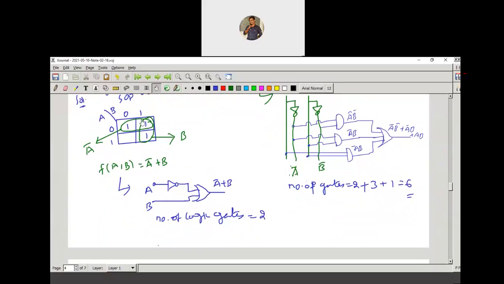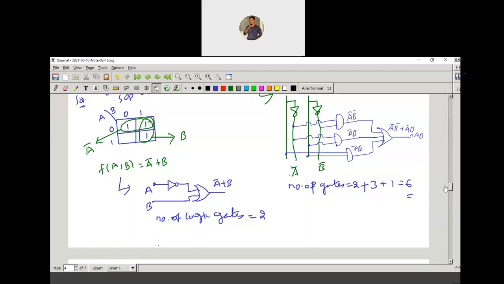For example, if we take this first row grouping, is there any possibility of expansion of this group? There is no possibility of expansion of this group. That is, it's called a prime implicant.